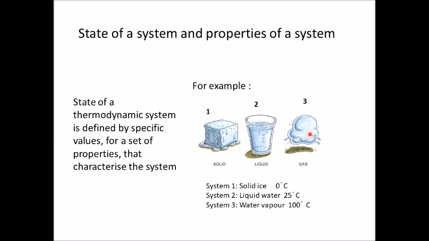So, the phase of the component of the substance in the system 3 or in state 3 is water vapor. So, you mean to say system and state are same? No. System consists of matter, and in these 3 cases, state 1 is of solid phase, state 2 is of liquid phase, state 3 is of gaseous phase. All the 3 states are characterized by temperature, for which we have set values 0 degree Celsius, 25 degree Celsius and 100 degree Celsius respectively.